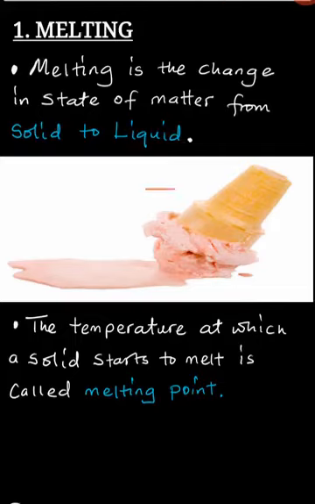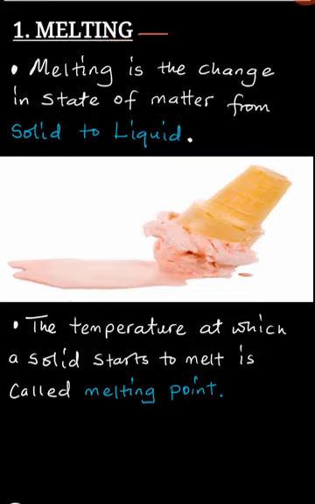As you can see in this particular picture, we've got ice cream, which is just solid matter. When you heat this ice cream, it will change from being a solid to being a liquid. This process here is what we call melting.